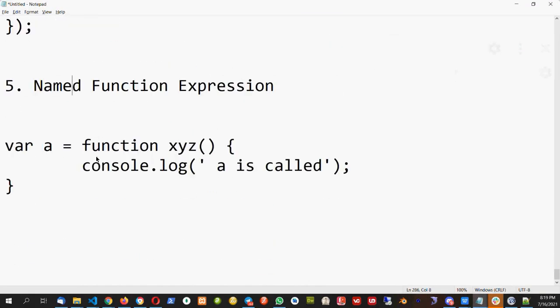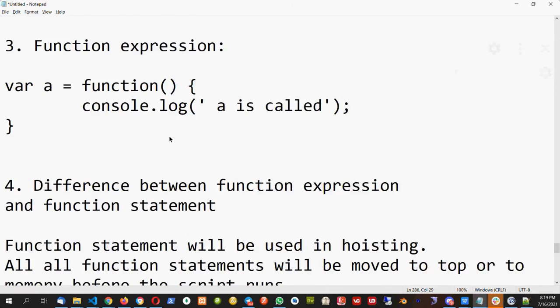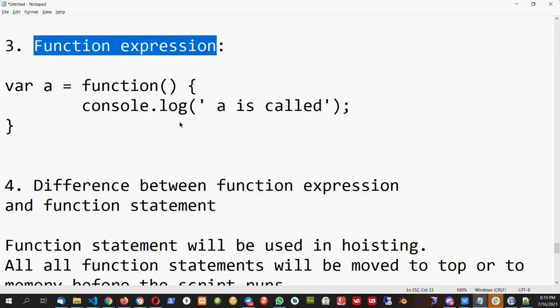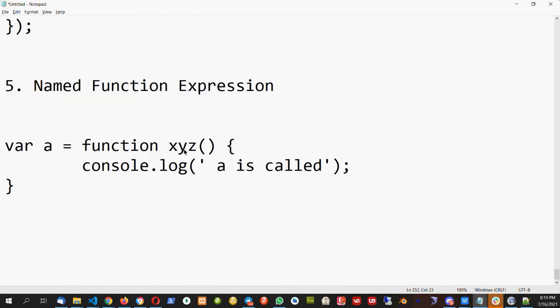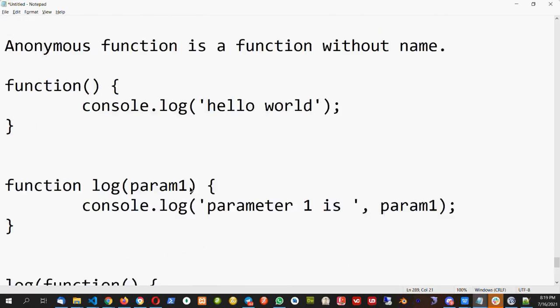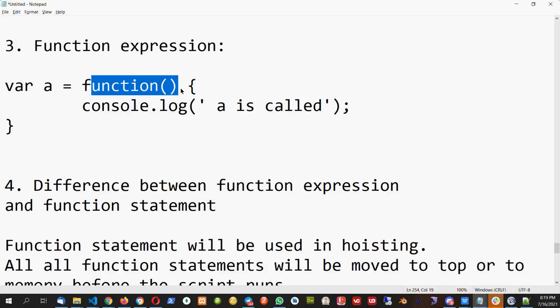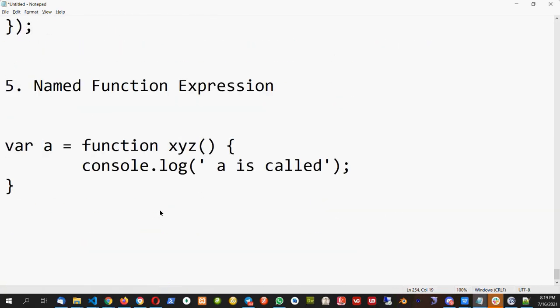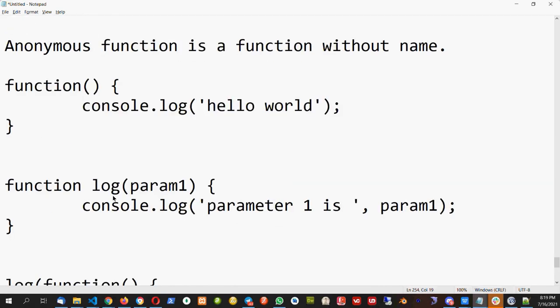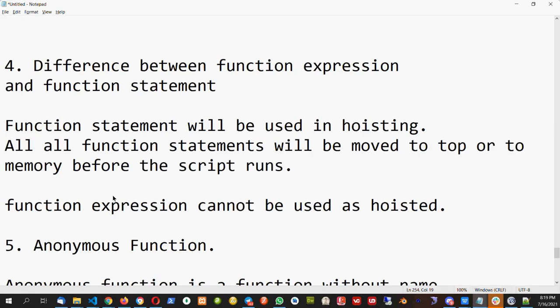So what is the difference between named function expression and the function expression? In the named function expression, we have given the name to the function, whereas in the function expression, we have not given the name. Okay, so this is the difference. There are a lot of things you have to repeat again and again to understand. Those who are seeing it the first time have to practice it multiple times to understand this.